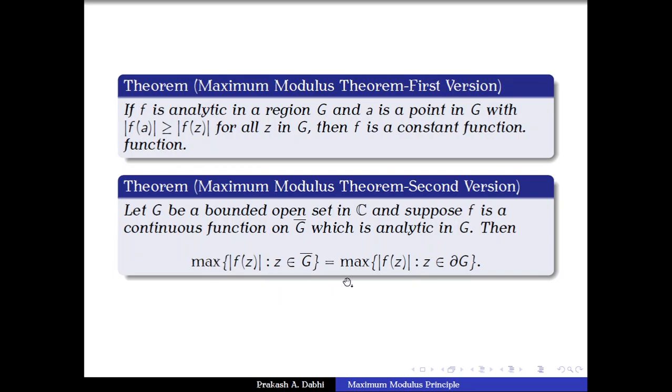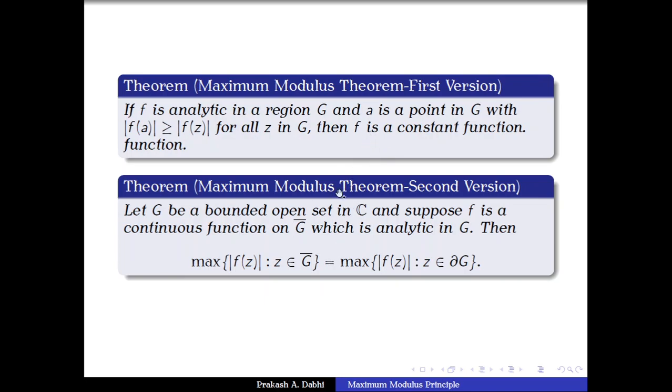So again I am saying here G is given to be bounded. That is the important part here. In the first one, G is not necessarily bounded, and in the second theorem one can see that G is not necessarily connected. It means it is not necessarily a region, it is just a bounded open set.